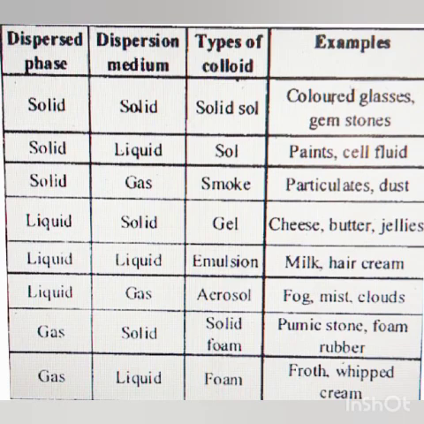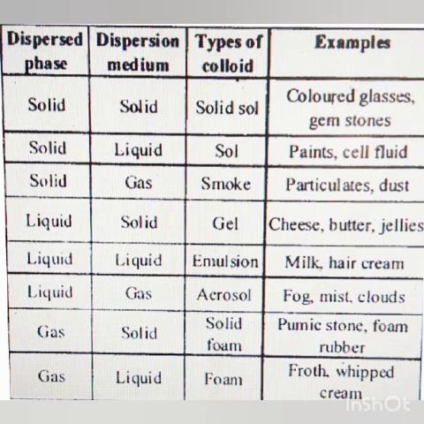When the dispersed phase is solid and the dispersion medium is gas, then the type of colloid is smoke, because in the smoke the solid particles are present in small amount and in large amount the gas is present. You can say dust, particulates. If the dispersed phase is liquid and the dispersion medium is solid, then it is called a gel: cheese, butter, jellies. When both the dispersed phase and the medium are liquid, we call it an emulsion, like milk, cream. Is it clear?